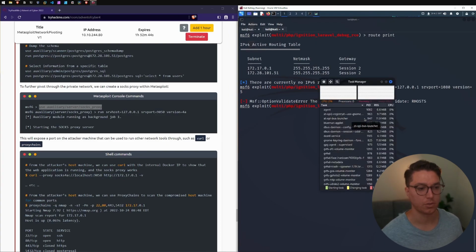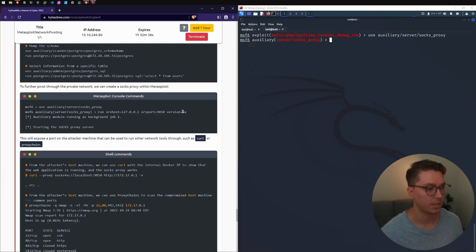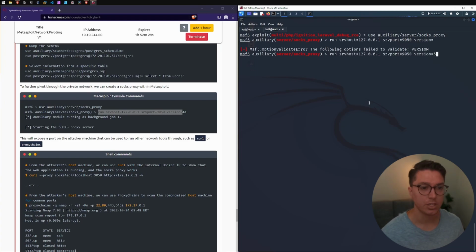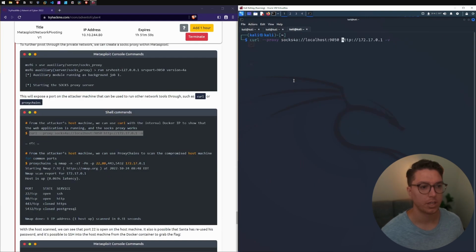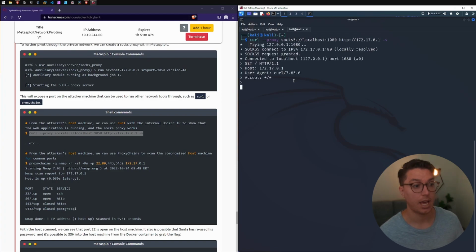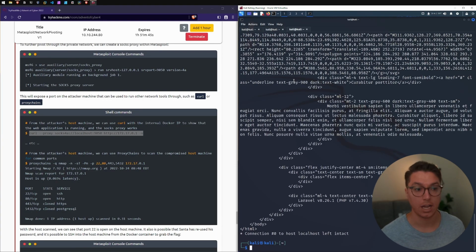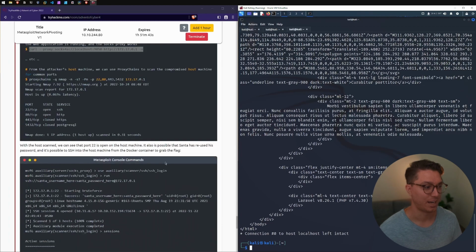I need to make sure that we use the actual right one. So switching over to the SOCKS proxy and changing it to version 5 and 1080, because the default server port was 1080. Now if we go over and copy in our curl command, but change our port and also change our version, we actually get a successful connection, unlike every single other time that I've tried this.